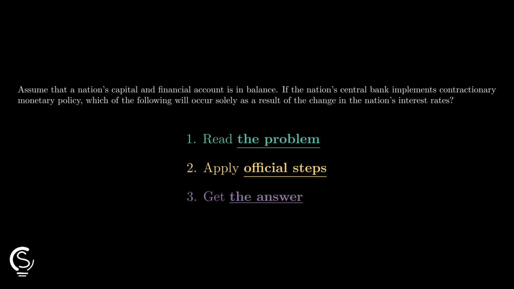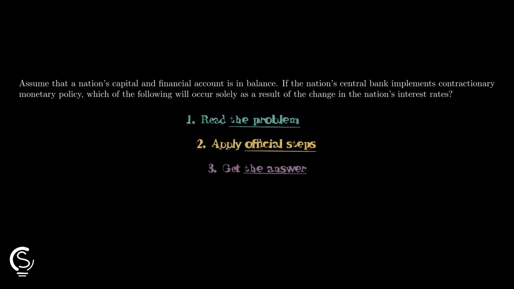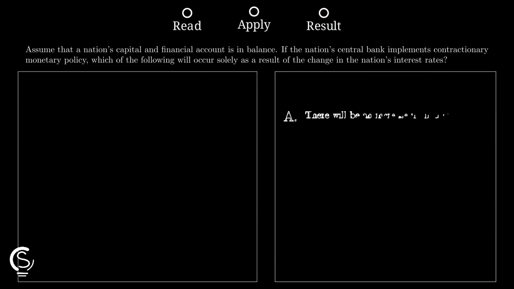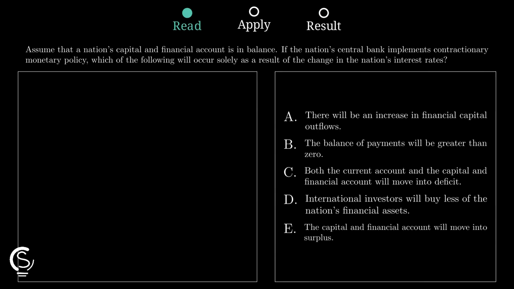Contractionary monetary policy changes everything for a nation's financial accounts. We will quickly analyze interest rates to find the correct impact on international capital flows. First, when a central bank implements contractionary monetary policy, it reduces the money supply. This action naturally pushes domestic interest rates higher as the cost of borrowing money increases significantly.